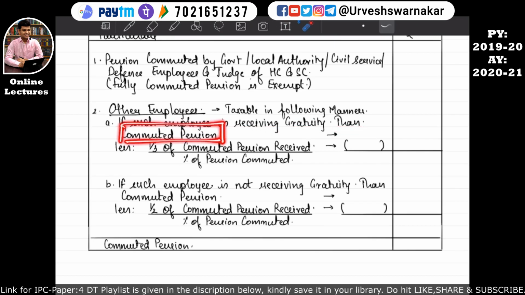Commuted pension received by the employee, we will write over here, and it will be further reduced by this formula. The formula says 1/3 of the commuted pension received. That means whatever lump sum commuted amount has been received by the assessee, which we have written over here, we will write it again over here, and it will be multiplied by 1/3, which will be further divided by the percentage of commutation.